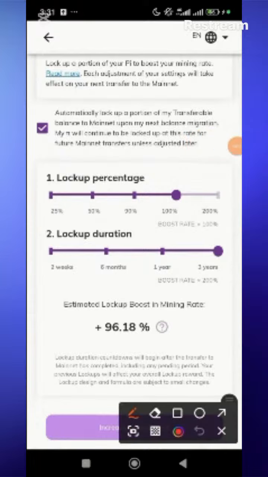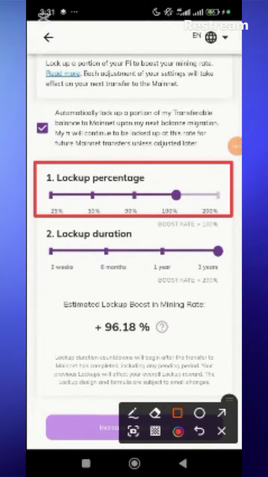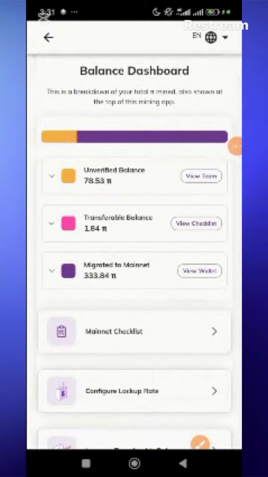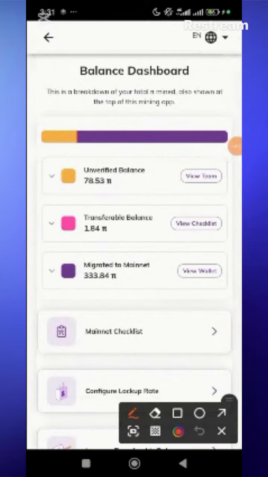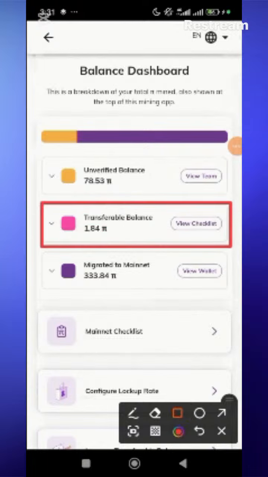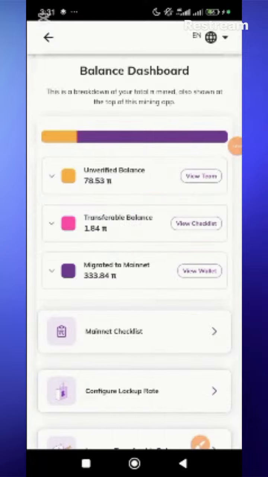Now I'll be explaining this. The first one is the lockup percentage. From this transferable balance here, because that's what can be transferred in our second migration, from this balance, configure lockup.